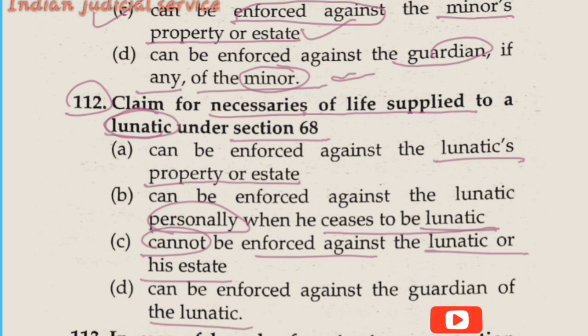So it is clear, according to the previous question, it is the same type of provision. The only difference is minor or lunatic, but both are treated as incapable persons. So the answer is option A. The claim for necessaries of life supply to a lunatic person under section 68 can be enforced against the lunatic's property or estate. So the answer is option A.